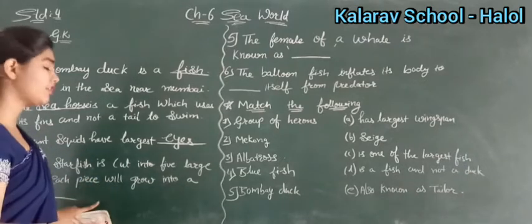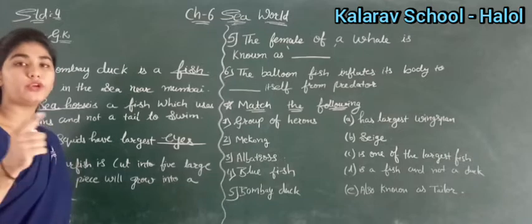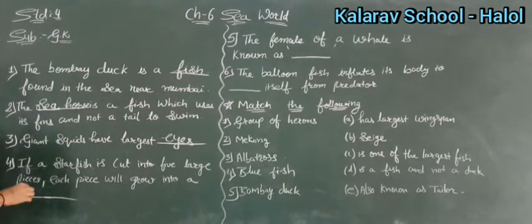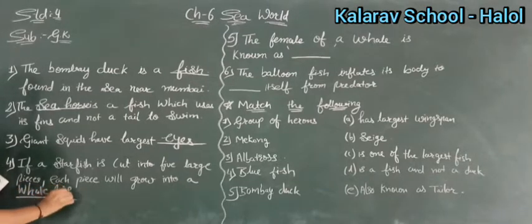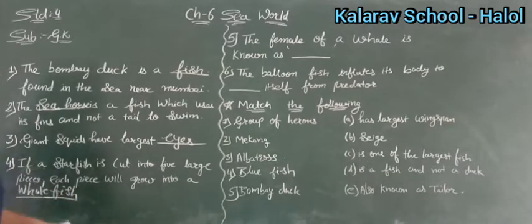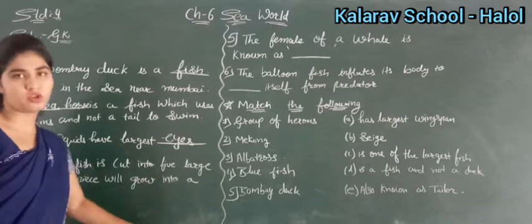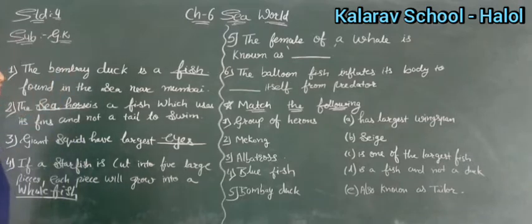So how will each piece grow? It will grow into a whole fish. So here you will write whole fish. If a starfish is cut into 5 large pieces, each piece will grow into a whole fish.